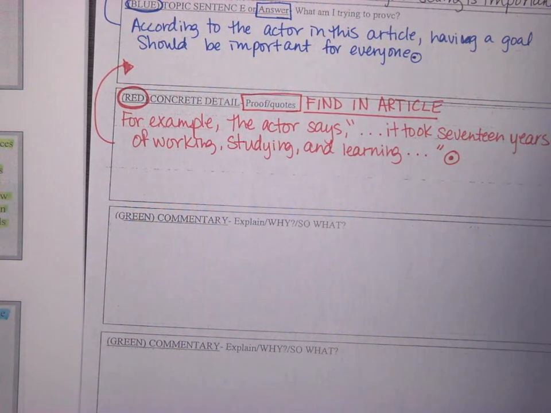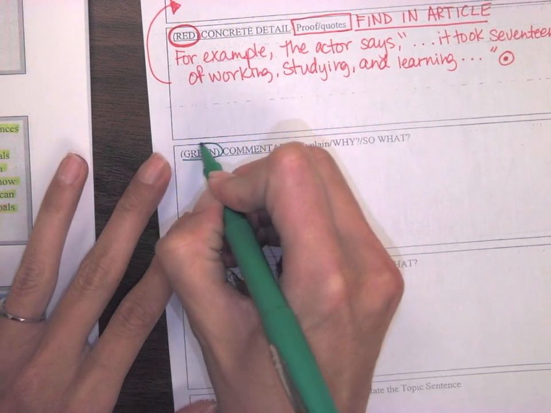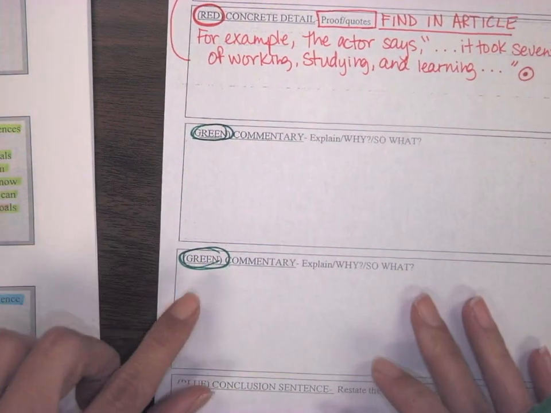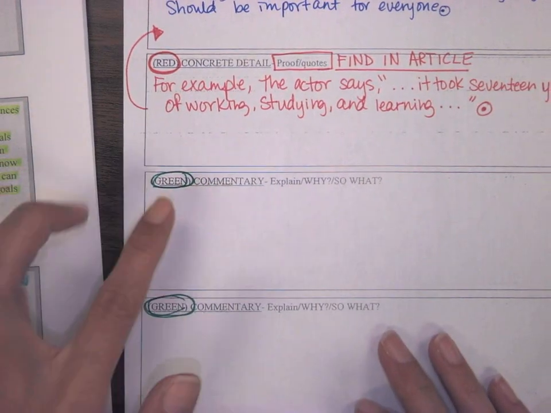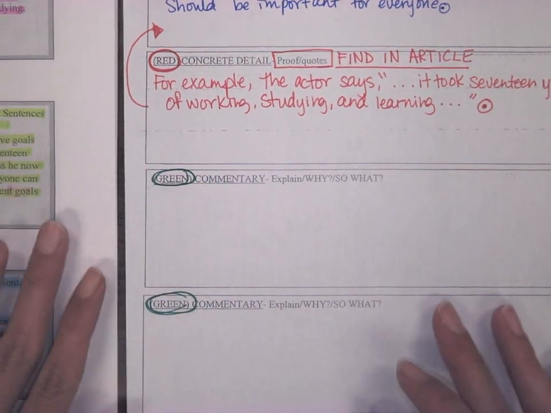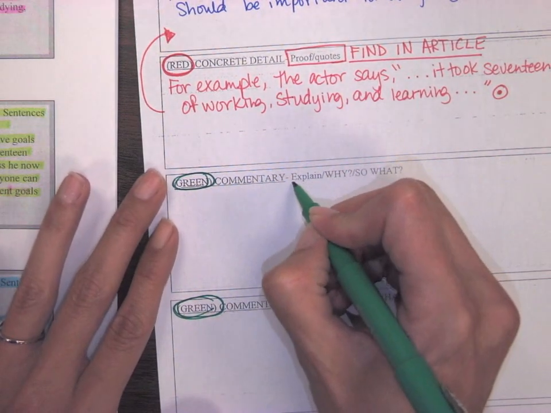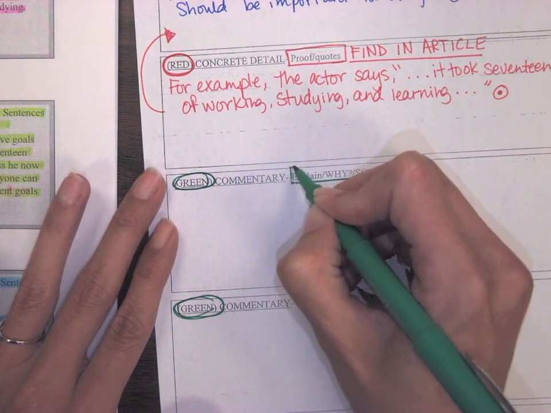Okay, so now we're going to move on to the next box. Now the next two boxes are going to be green. So again, make sure you change your color when you're typing it out. Make sure you change it to green. So these two boxes are your commentary. So this is where you explain your quote.